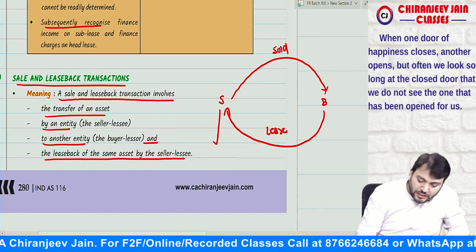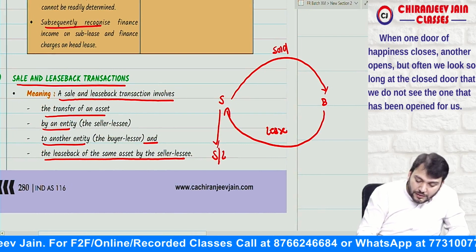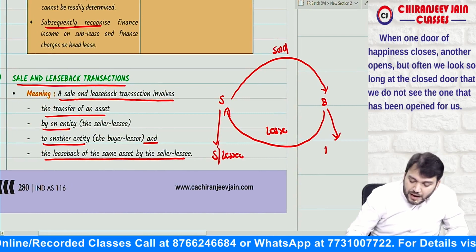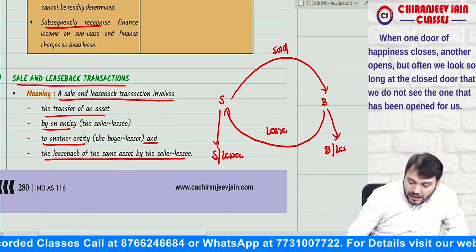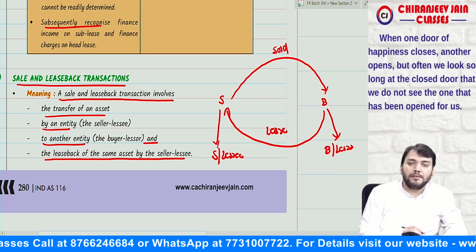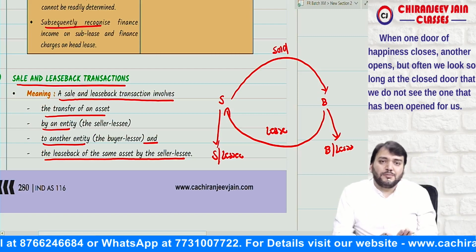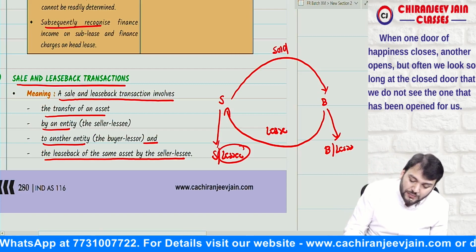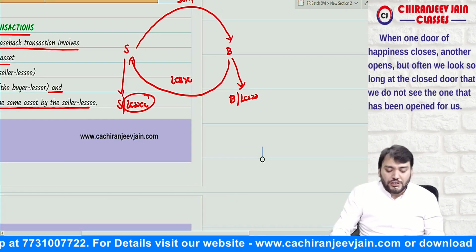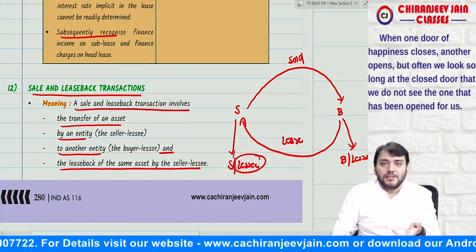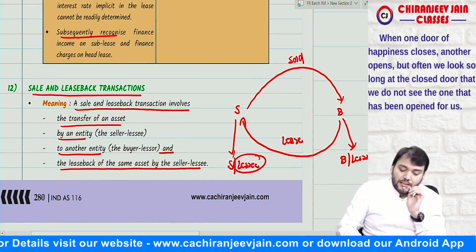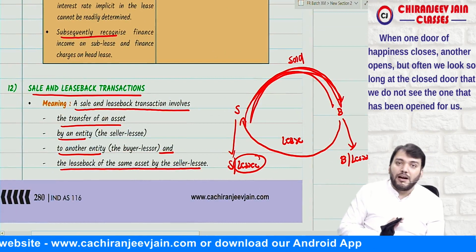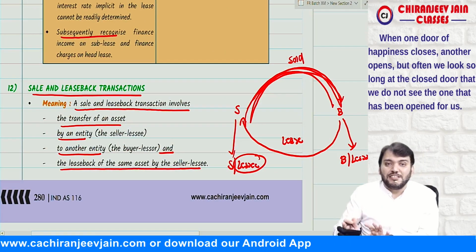So this person is a seller and lessee, and this person is a buyer and lessor. In this case we are not discussing the accounting treatment of the lease, that we know. Only for the sale do we need to understand what accounting treatment is required. So this is known as sale and leaseback transaction.